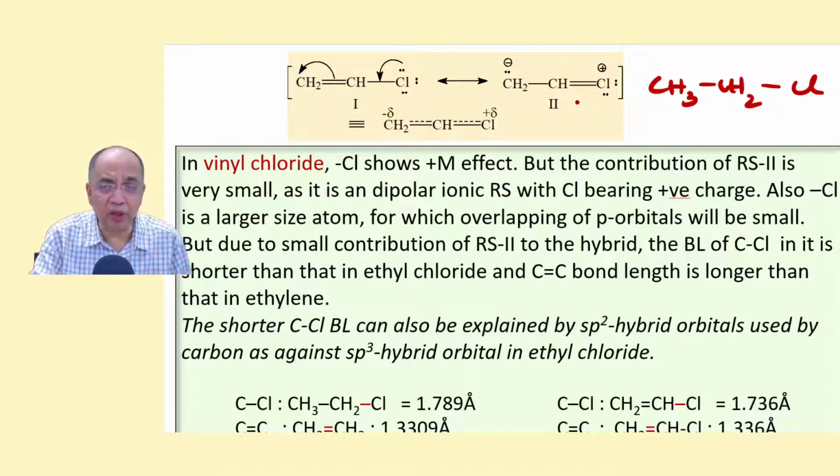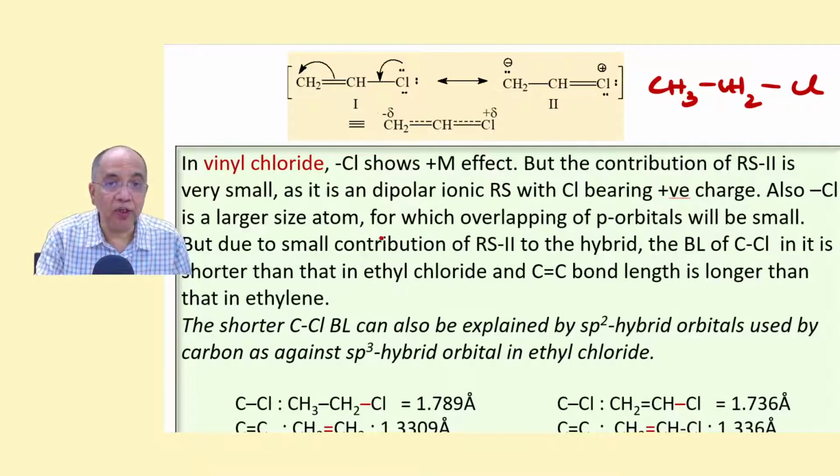But because of some contribution, chlorine acquires plus delta, carbon acquires minus delta, and because of that, the carbon-carbon double bond in ethene is 1.3309, but in vinyl chloride it is a little more, 1.336, because of some partial single bond character, because of the contribution of this RS.